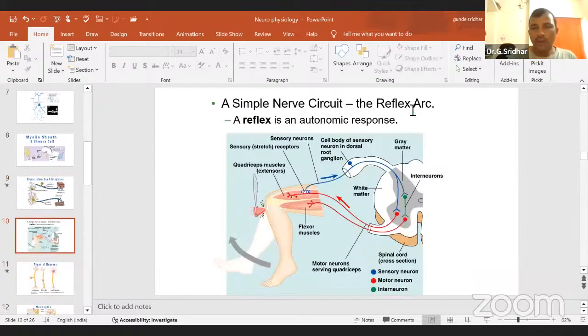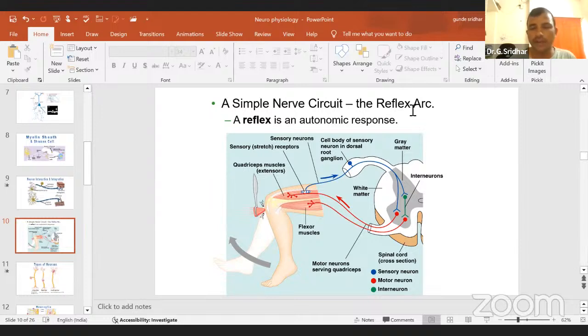I don't want to explain this concept in detail, but I have just given you one example, especially in the autonomic nervous system. If I throw a piece of chalk, or suddenly a car comes while you are walking on the road, you will show a very fast mechanism. In that type of condition, there is no sensory neuron, no motor neuron, and no interneuron to integrate in the central nervous system. You just need a very fast response.